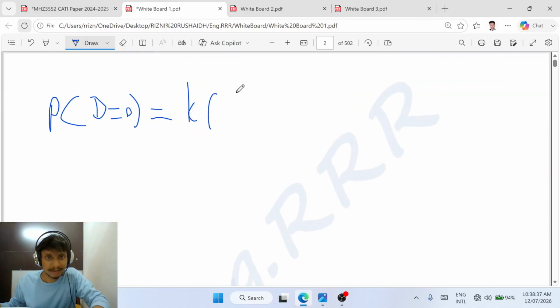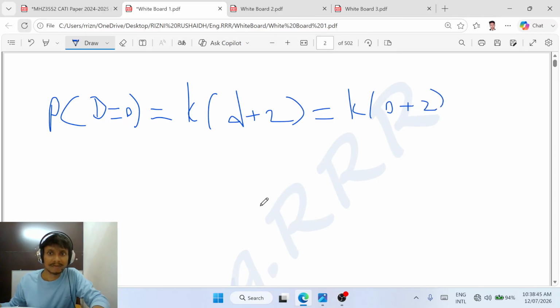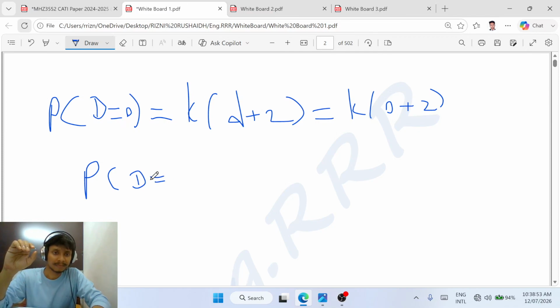Therefore if I substitute 0 here, K into D plus 2 is equal to K into, what is D? 0. 0 plus 2. Therefore P(D) is equal to, right? Please write everything in your notebook, okay? I can't explain everything again and again every time.